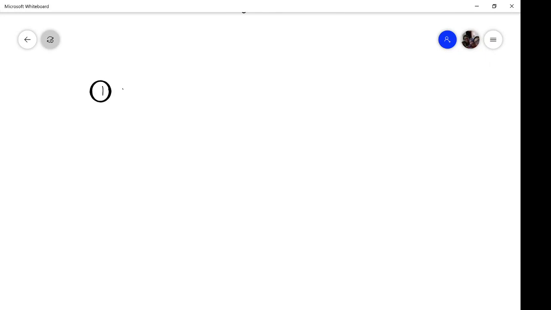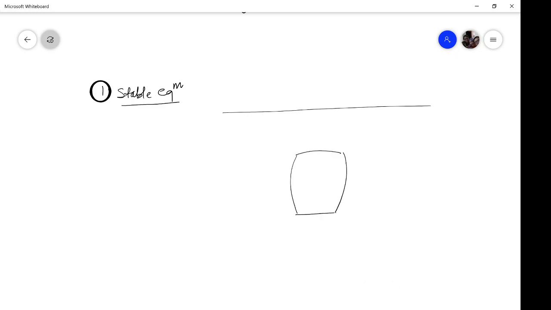So the first one is stable equilibrium. Let us say you have this particular body submerged in fluid such that it is bottom heavy. Bottom heavy means the center of gravity is slightly lower than the center of buoyancy. That means the weight acts like this and the buoyancy force acts from this particular point. Now what will happen if you displace this body slightly in this direction? Let us say this is what happens to the body.